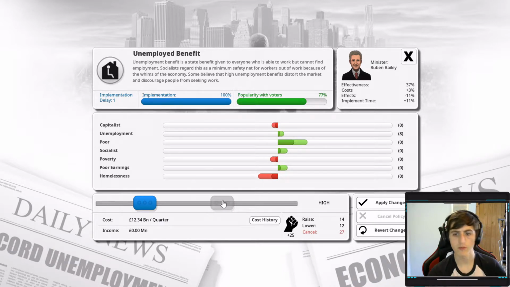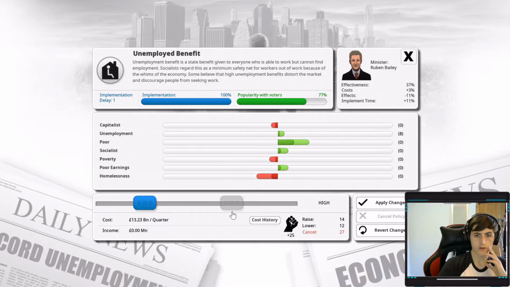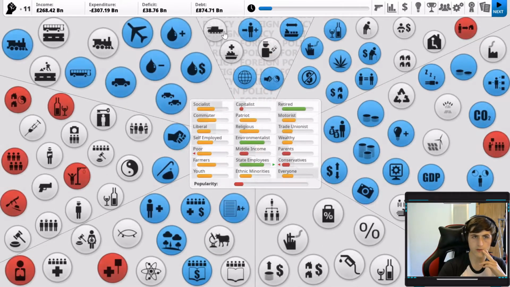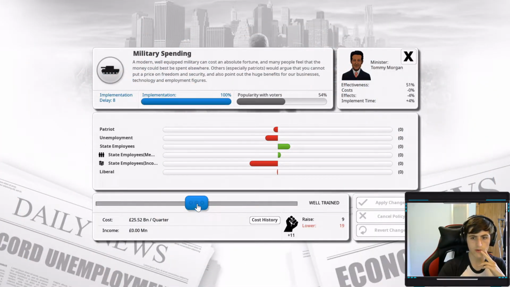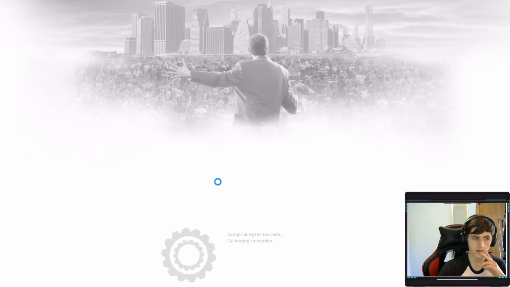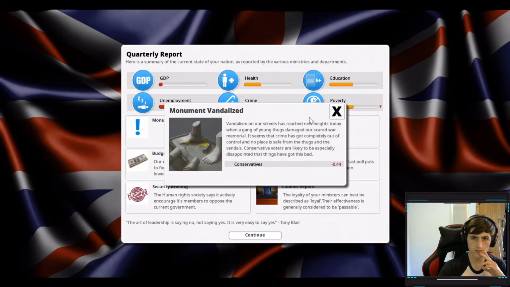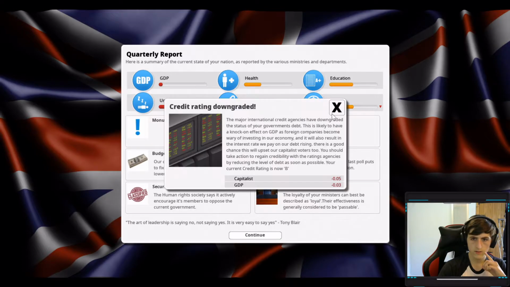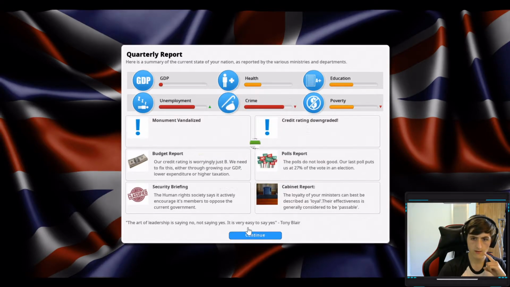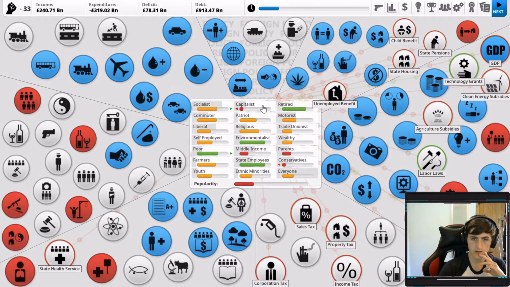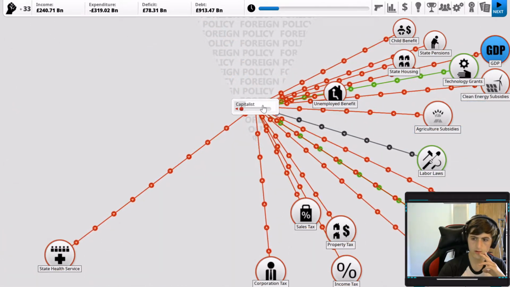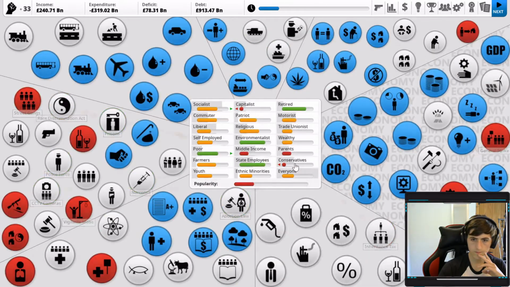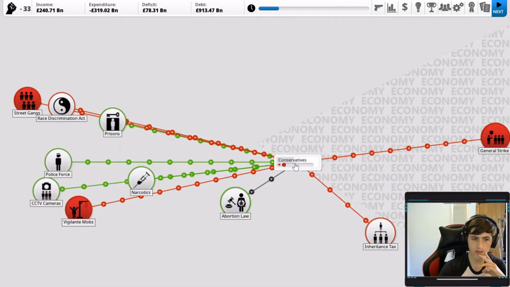We're going to have to boost the unemployment benefit. It's going to cost us a lot, but it should reduce the homelessness situation. It means that people who are unemployed don't just suddenly have no money at all. Tell you what, we'll just wait a turn. Wait for some things to come in. Monument's been vandalised. Conservatives are even unhappier. Credit rating's been downgraded again. God, this is a lot tougher than America. Capitalists and Conservatives truly hate me already.